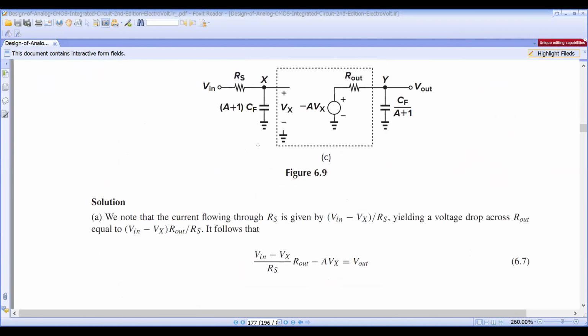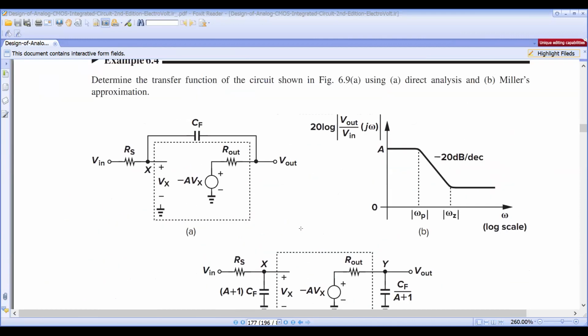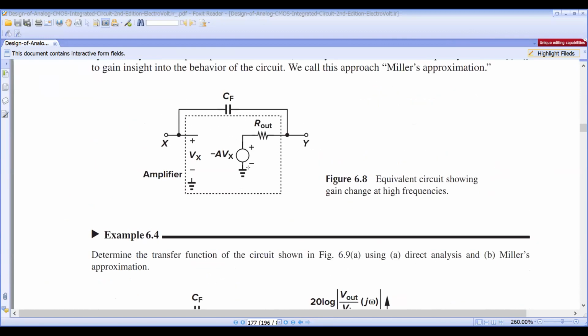One more thing, I forgot that this value also, sorry. Minus 2 plus plus, minus 2 plus plus, once again I will write it here. So here write the loop like this. The current is coming like this. If you want V out, plus 2 minus, then use this loop.